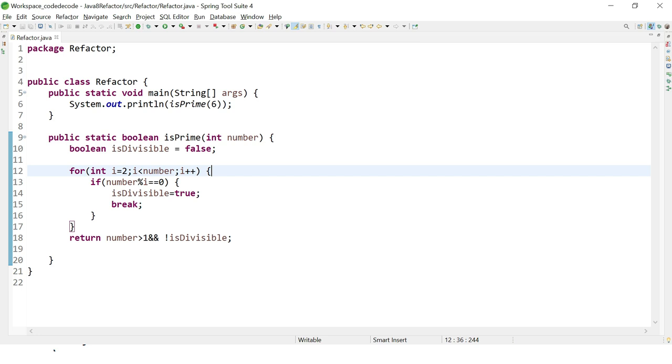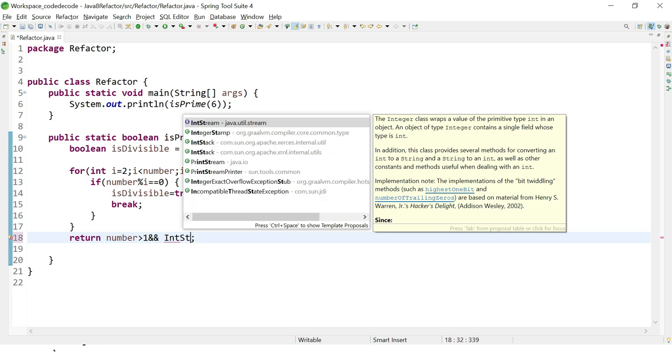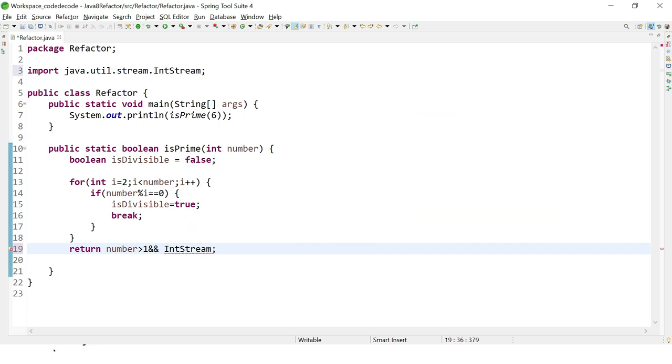So what happened in Java 8 is there are a whole bunch of libraries which are doing this kind of stuff for us, and we are just instructing them and we are getting our result. So how can we do that? First, I will remove this condition and I will take IntStream. So what is IntStream? It is basically a stream of integers, and if you want us to cover a separate video on IntStream, then please let us know in the comment section. Code Decode will create a separate video on that.